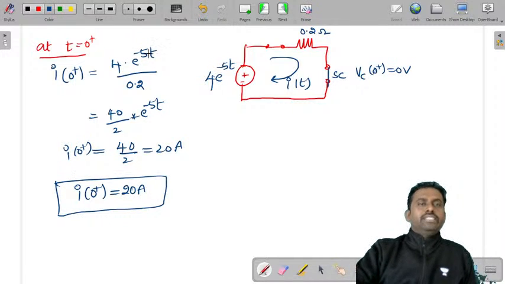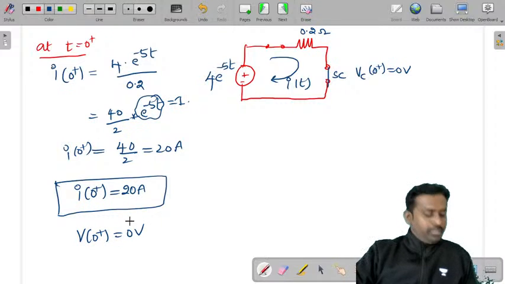Because this is at t is equal to 0 plus, you can just take this value as anything power 0, which will be 1. So 40 by 2 will give you 20 amperes. This is the value of current at t is equal to 0 plus, and the V of 0 plus value is already 0 volts because it is a short circuit.